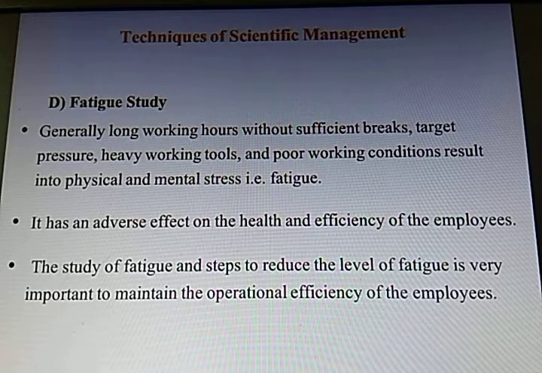In the case of organizations, it is very, very important. It has an adverse effect on health, and of course in turn on the efficiency of the employees. If one employee or a group of employees become sick, go to the doctors, go on medical leave, it is definitely going to hamper the work also. The study of fatigue and steps to reduce the level of fatigue is very important to maintain the operational efficiency of the employees. So it is very, very important, as told by Taylor, that fatigue study must be done.